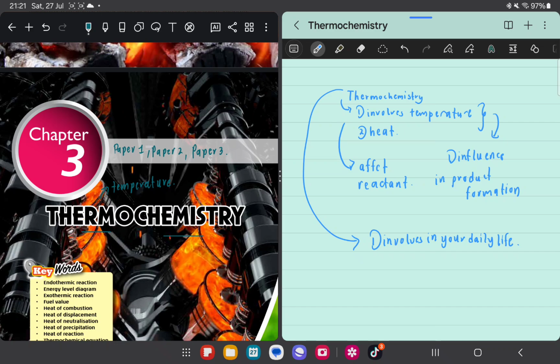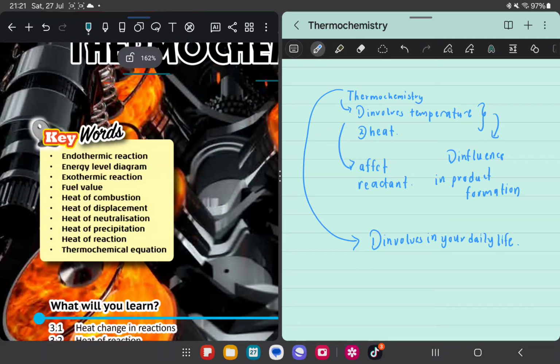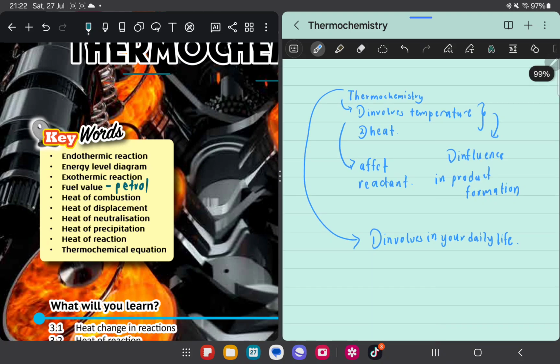So I already told what are some of the daily life examples. Now, without any further ado, let us see the keywords of this chapter. We got endothermic reaction, energy level diagram, exothermic reaction, fuel value. Fuel value is about petrol and so on lah. And heat of combustion. I do mention that thermochemistry involves temperature and heat, so you can observe these two things during your studying and doing any calculation of this chapter.